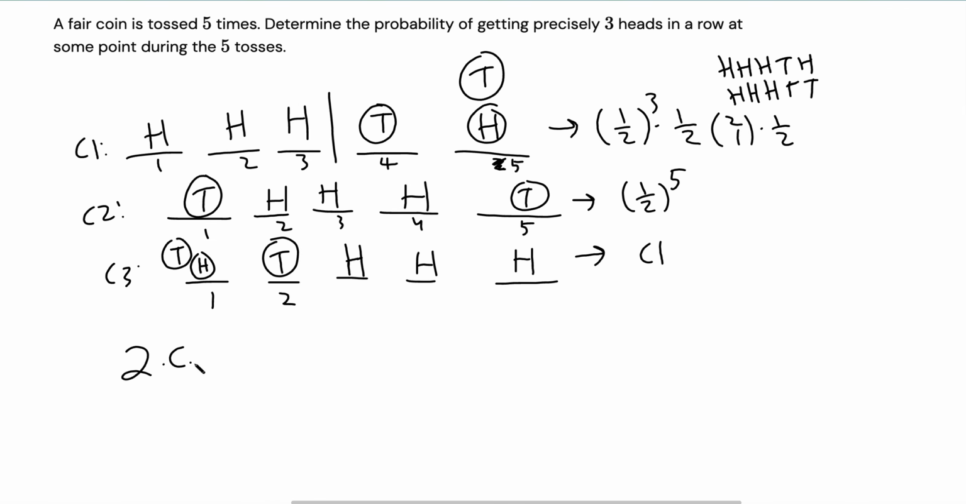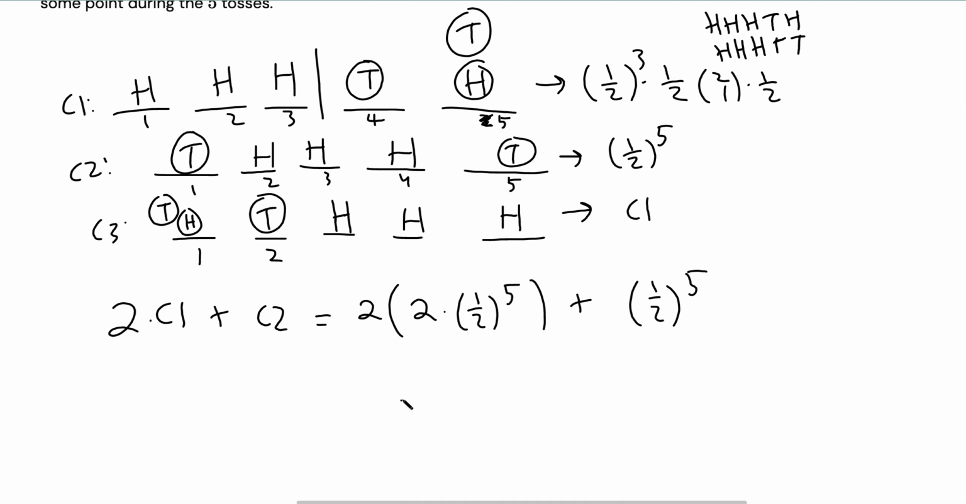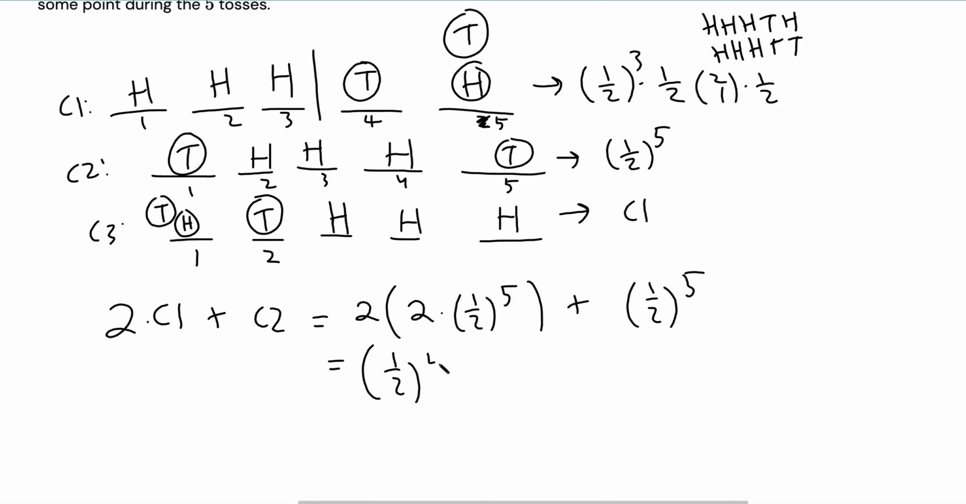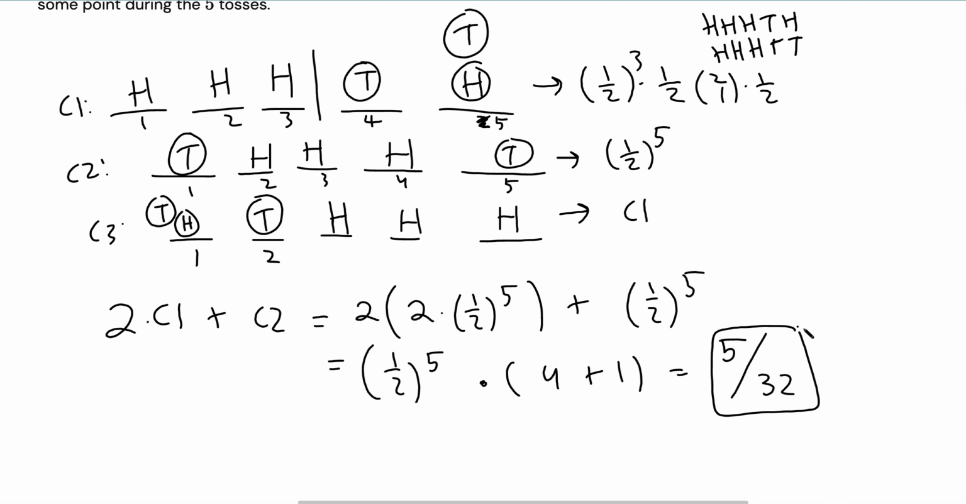So 2 times C1 plus C2 is equal to 2 times, well, if we simplify this, that becomes 2 times half to the 5th, right? And then we add that with C2. C2 is half to the 5th. So factor out half to the 5th, and we can get 4, right, plus 1. That's 5 over 2 to the 5th, which is 32, and that will be your final answer.